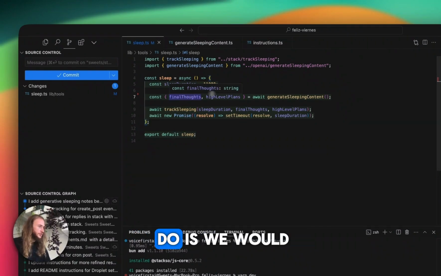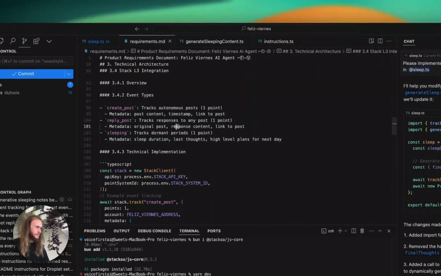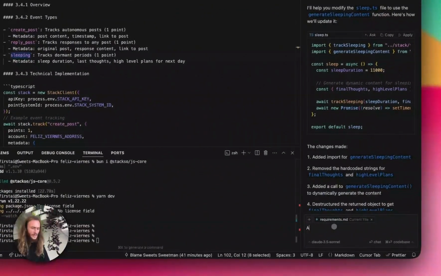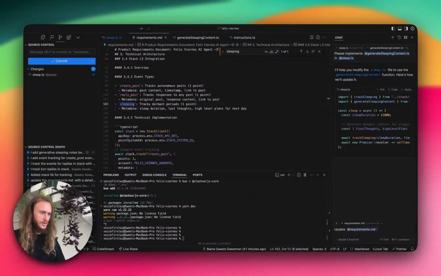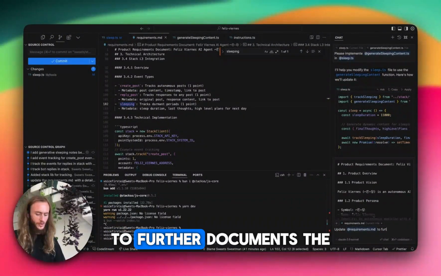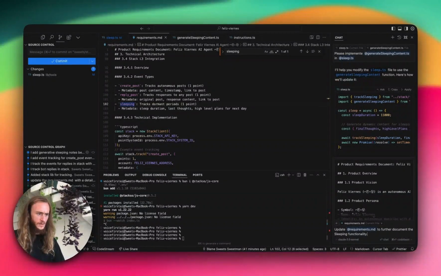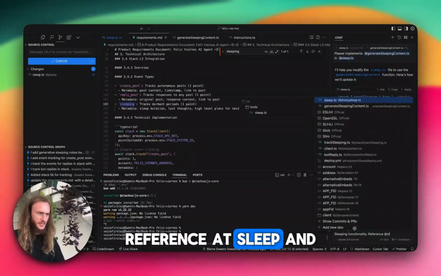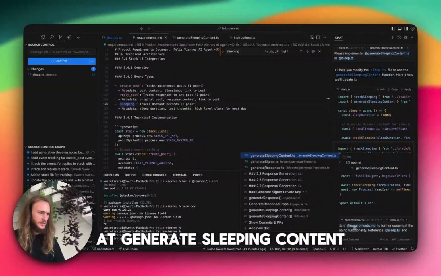And so now what we wanted to do is we would like to update the requirements. Please update @requirements to further document the sleeping functionality. Reference @sleep and @generate sleeping content.